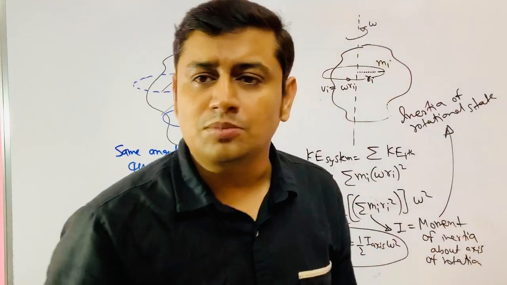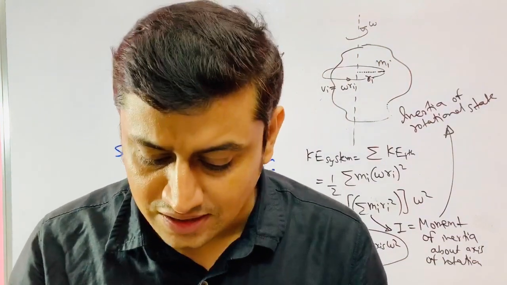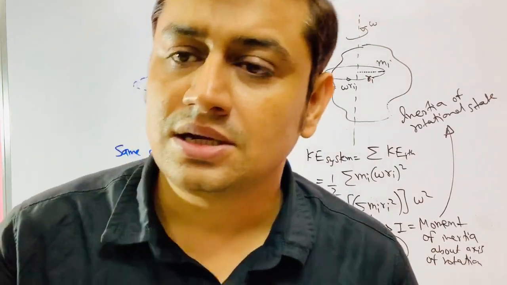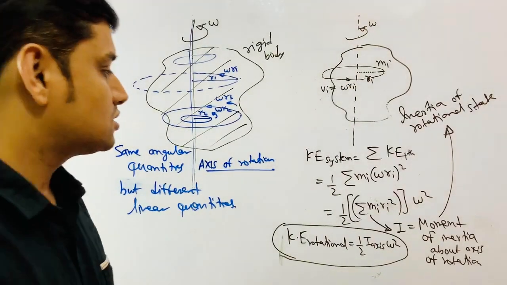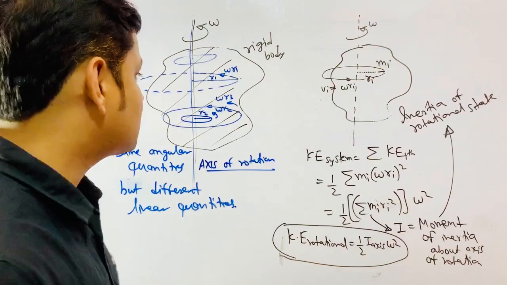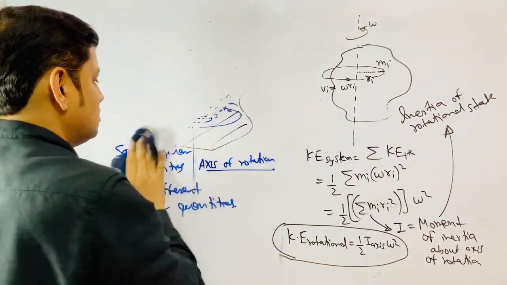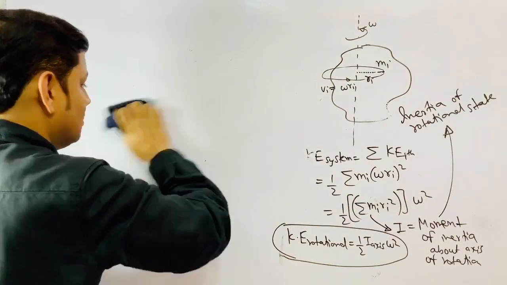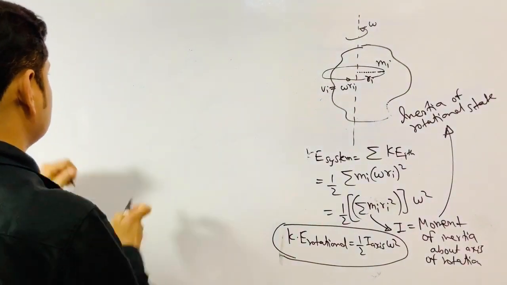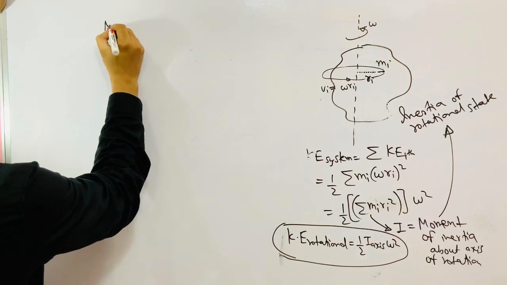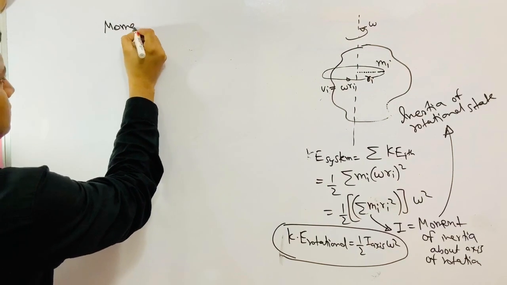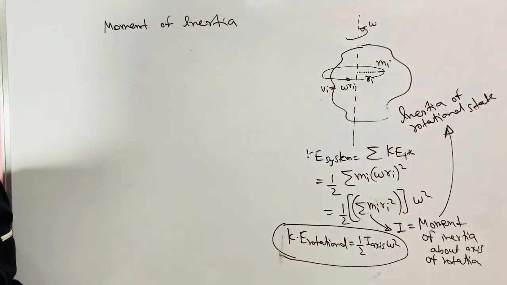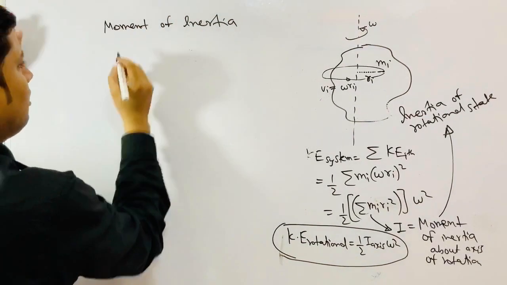Understand? The more the moment of inertia, the more difficult it is to rotate the body from rest or bring it to rest once it has gained some angular velocity. So that is our expression. So moment of inertia is the counterpart of mass. Moment of inertia is the counterpart of mass. Let us see what moment of inertia is. It is the counterpart of mass.